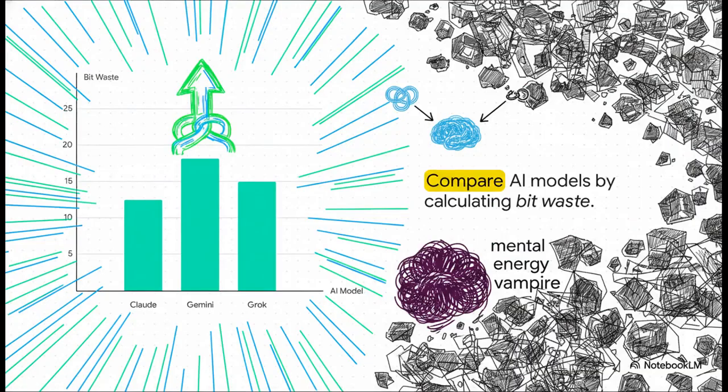By comparing these results across the platforms, we can see exactly who respects our cognitive limits. If the token count and the bit score correlate, well, you've successfully created a universal metric for cognitive efficiency. You've mathematically proven exactly which platform acts as a sleek, efficient helper, glowing freely on our timeline, and which one is just a total mental energy vampire bogged down in those energy-draining roadblocks.